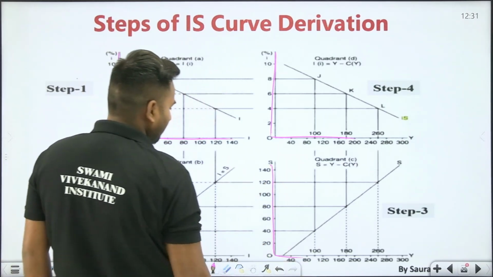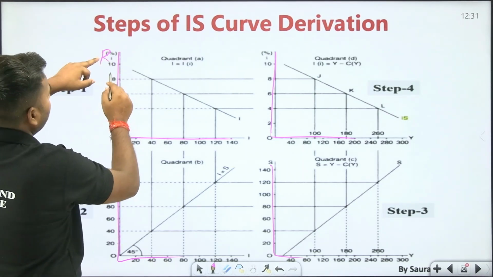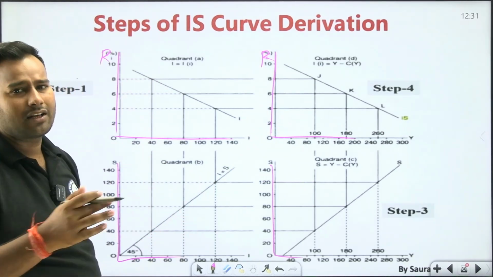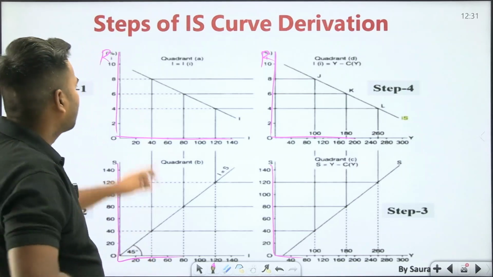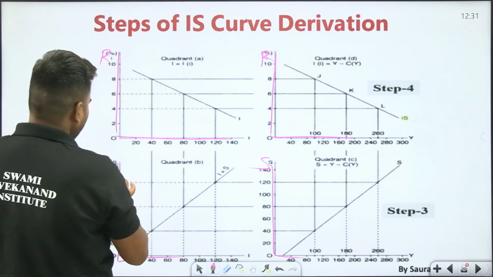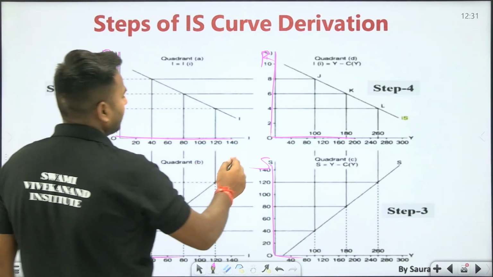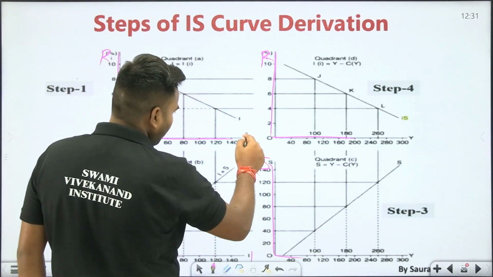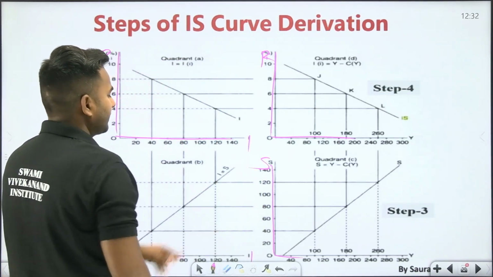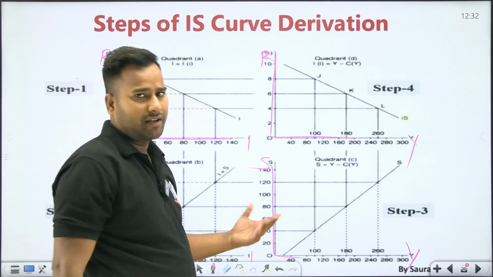What you will be doing is taking r here and opposite r here, r. After r, what is there? In alphabetical order, after r, s is coming. So r, s. What is r? R is rate of interest, s is saving, on both sides. So r, s you will remember. Here you will be taking I. Why here? Because here you will be taking column wise, and here you have taken row wise. Here you will be taking column wise, I and Y.